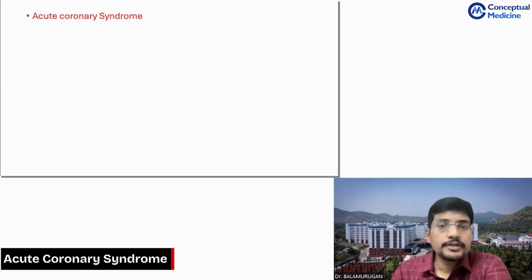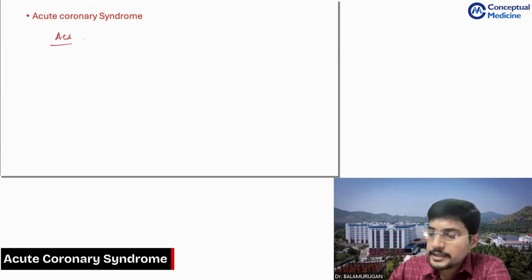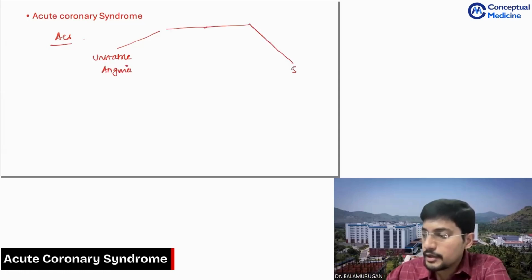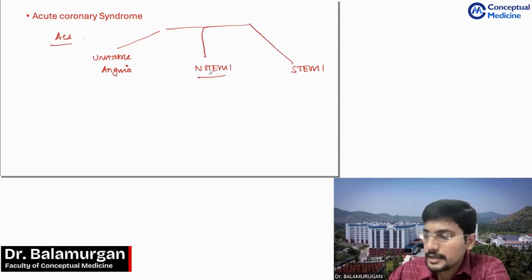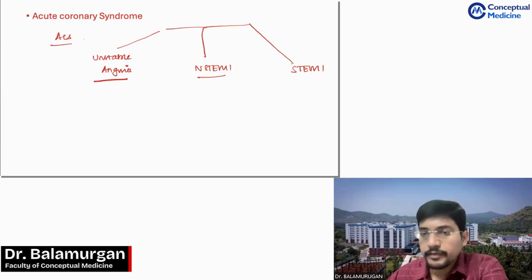So what is this acute coronary syndrome? We all know the spectrum, so nothing new on this. In the ACS spectrum, on this part we have unstable angina, and on the other end of the spectrum we have ST elevation MI, and what is left in between is non-ST elevation MI.